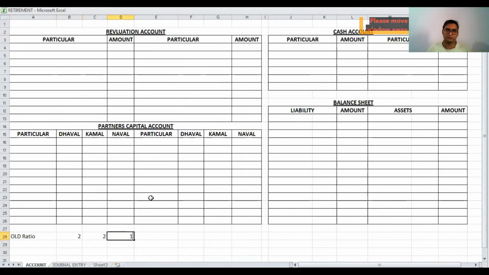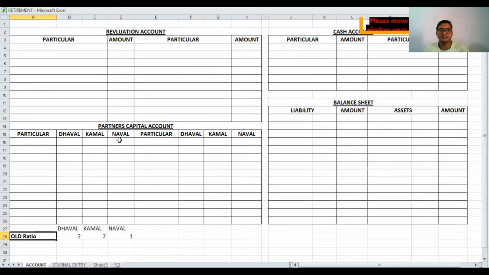2 is to 2 is to 1 for Dhaval, Kamal, and Naval. In the same way, it is the old ratio. Now we have to check whether the new ratio is given or not. So I am reading the question.